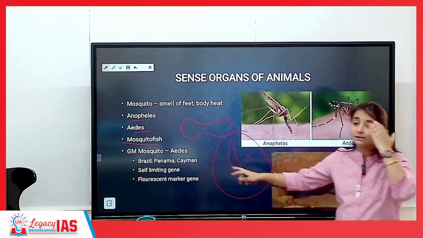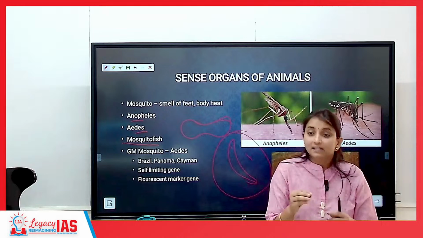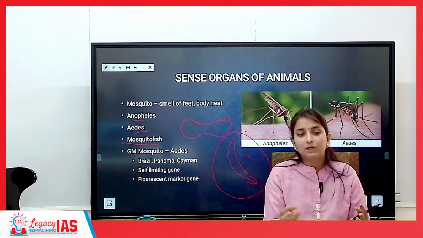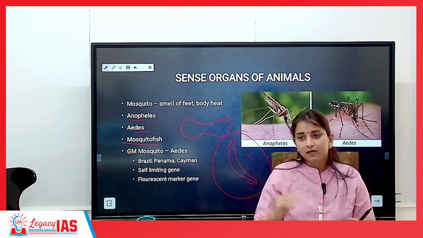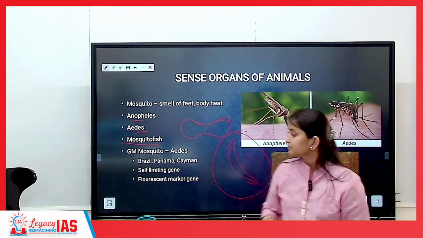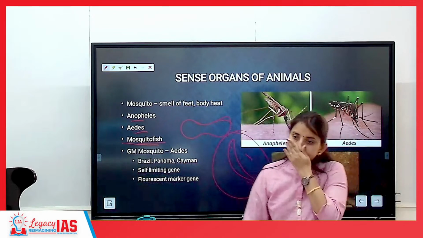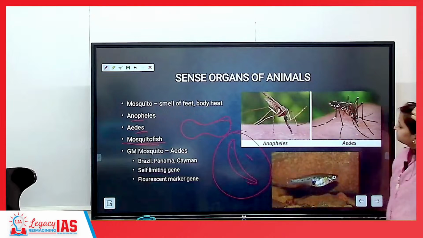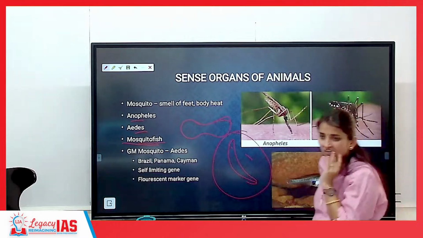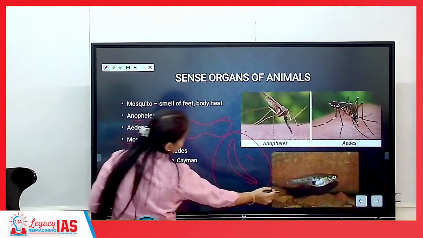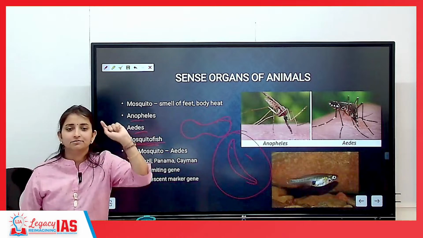So talking about mosquito fish, this fish was introduced to other parts of the world so that it can eat upon the larva, so that we can have a lower incidence of malarial protozoa. ठीक है? But again, they have turned out to be invasive. This is mosquito fish, less than the size of half of a finger.